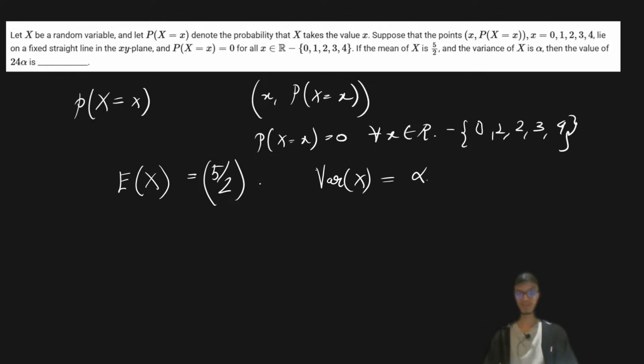So x belongs to all the real numbers, but the probability of X equals x is 0 for all real numbers except the integer points 0, 1, 2, 3 and 4. Except for them, you are going to get the probability as 0.